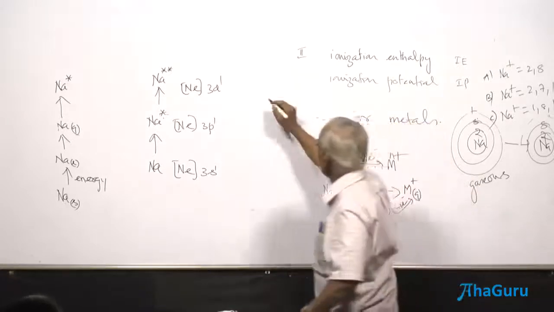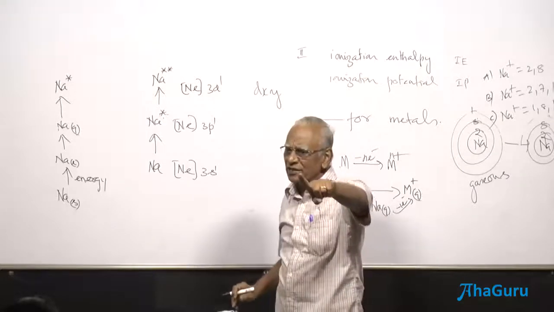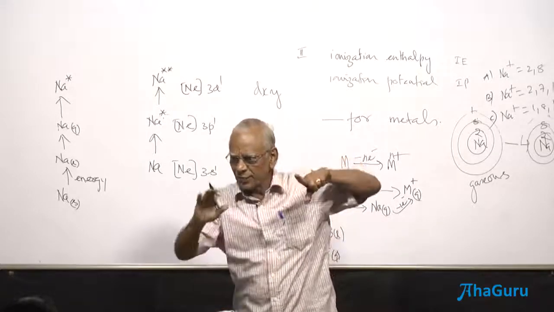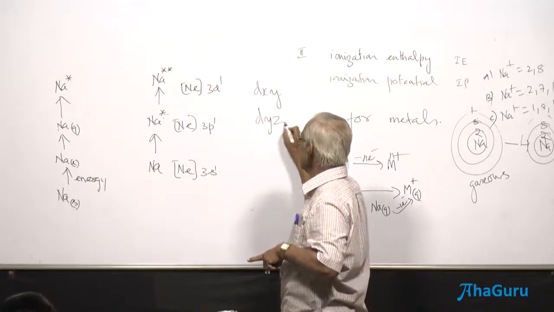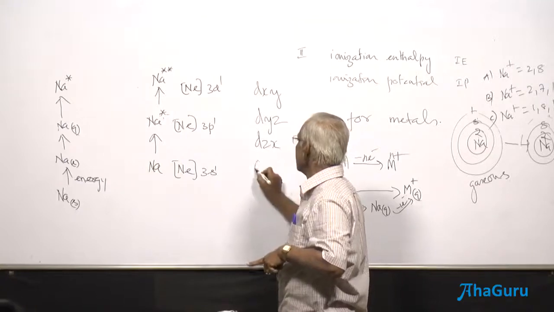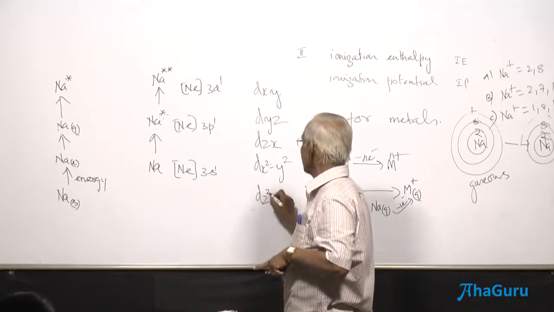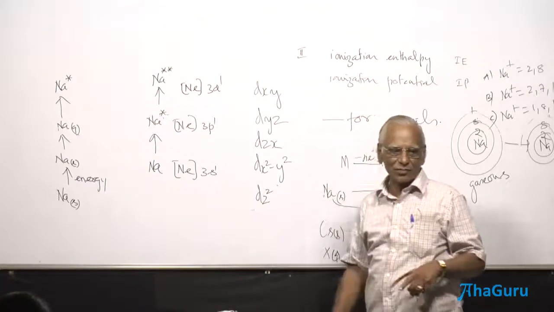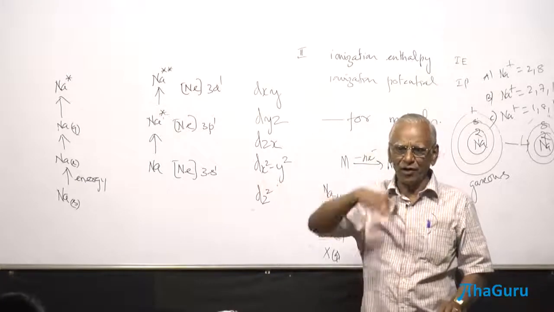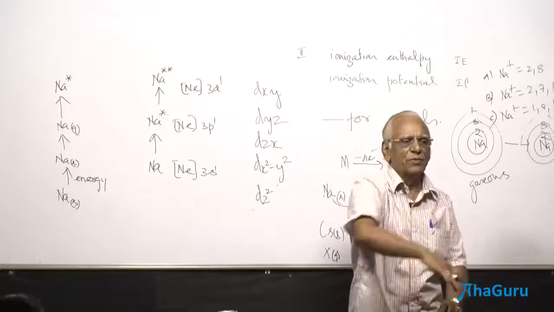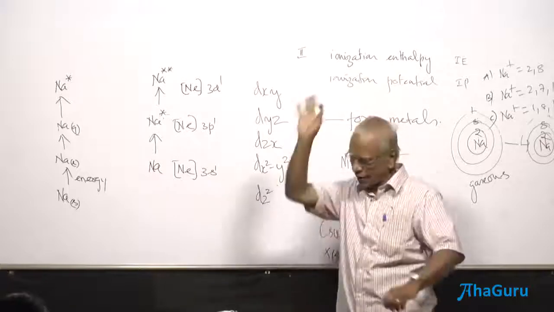And the 5 orbitals, I have named them. P orbitals, how are they classified? Px, py, and pz. D orbitals can be classified as dxy, dyz, dzx, dx squared minus y squared, and dz squared. Make a note of it. All of them are degenerate orbitals. I shall come back to the shape of the orbitals also when we form the compound, when we discuss the shape of the molecule. For the shape of the molecule, we need to know the orbital structure and shape at that stage.